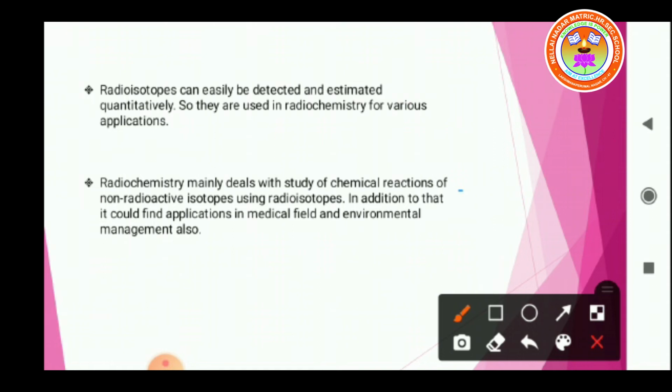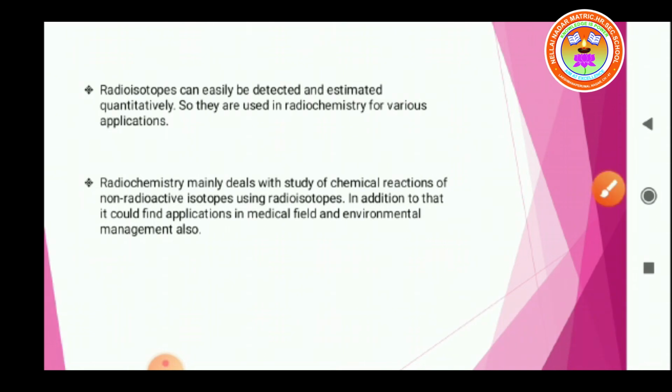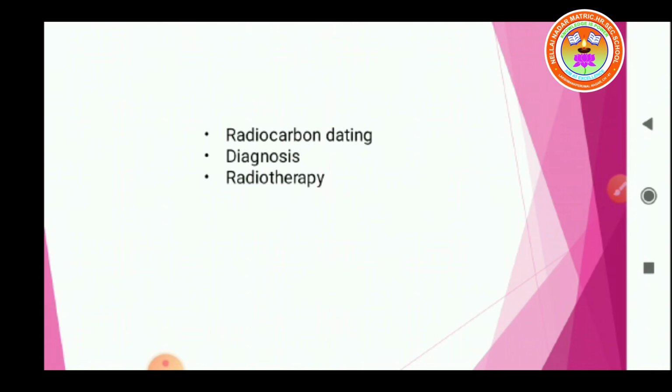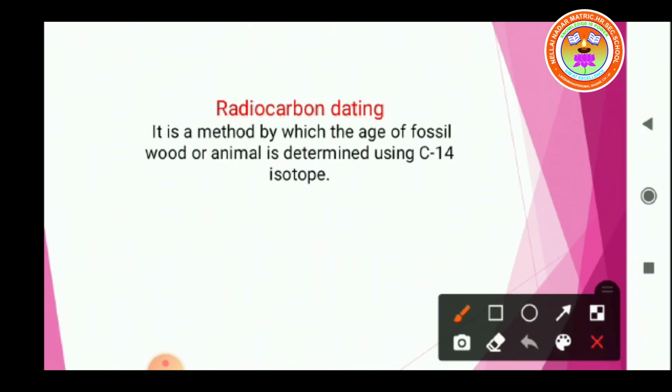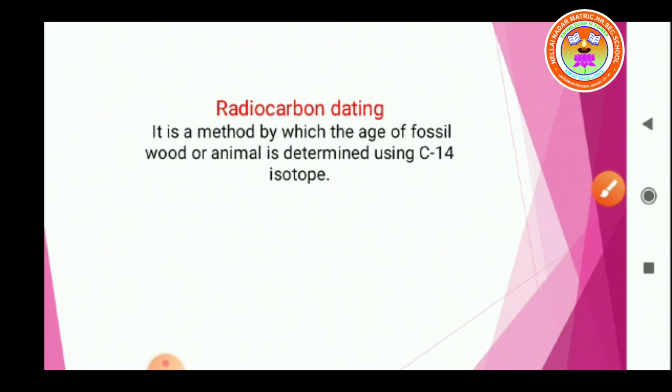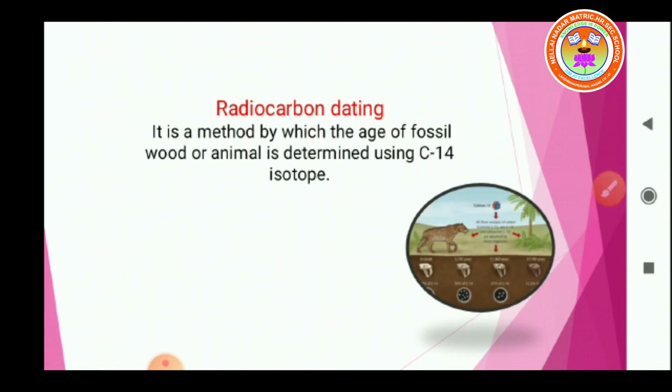Okay, let us list out some of the important applications of radioisotopes. See here, one is radiocarbon dating, another one is diagnosis, and the third one is radiotherapy. What is the first one? That is radiocarbon dating, isn't it? Using this method, the age of fossil wood or animal is determined using the C-14 isotope. What is the meaning? We can find out the age of the wood or animal. Okay, the picture is clear now.